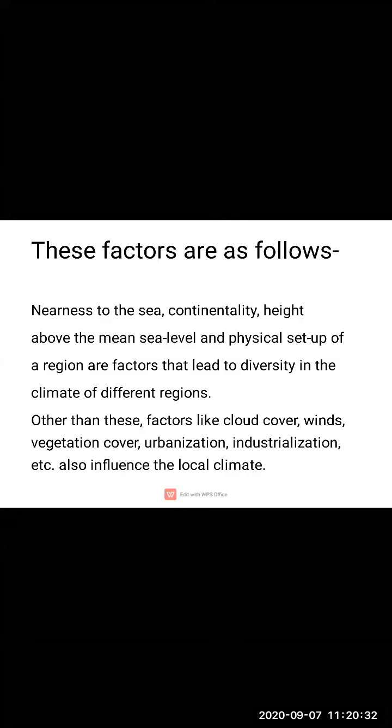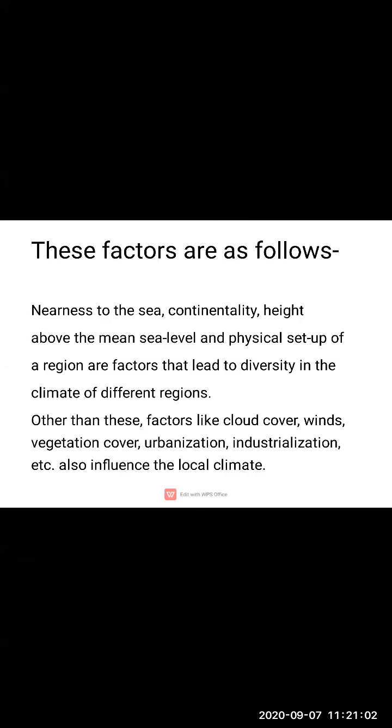The degree to which the climate of a region represents the interior of a large land, which gives information about the climate of a region. Then height above the mean sea level.